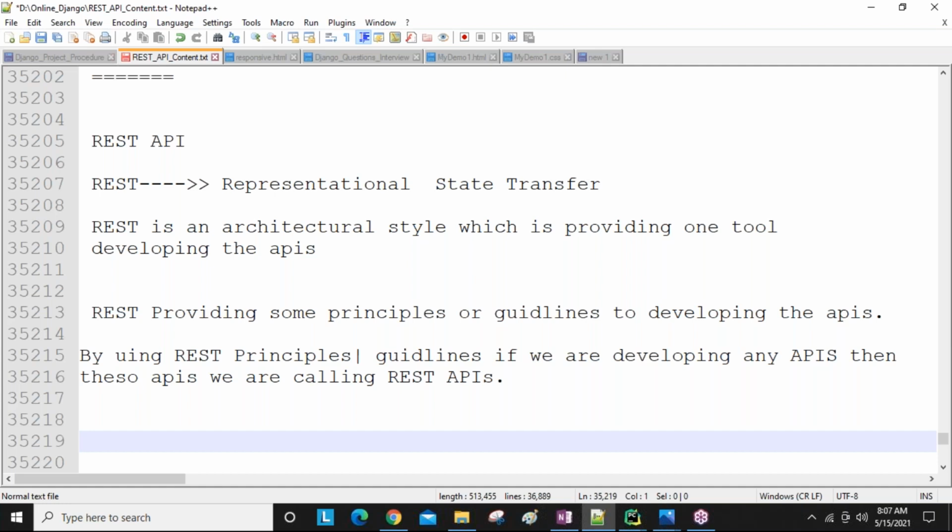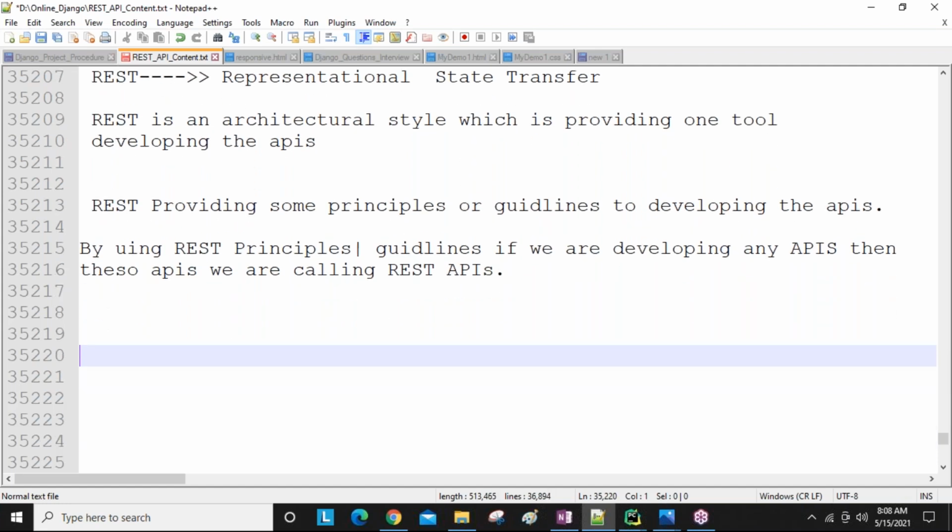So by using the REST principles or guidelines, if we are developing the APIs, then those APIs are getting more demanding nowadays. By following the REST principles, if you are developing the APIs, those APIs are generating the response in the form of JSON, sending the request in the form of JSON, and also a lot of benefits you are getting, guys, when you are going to use in real time. Clear about the REST API definitions?